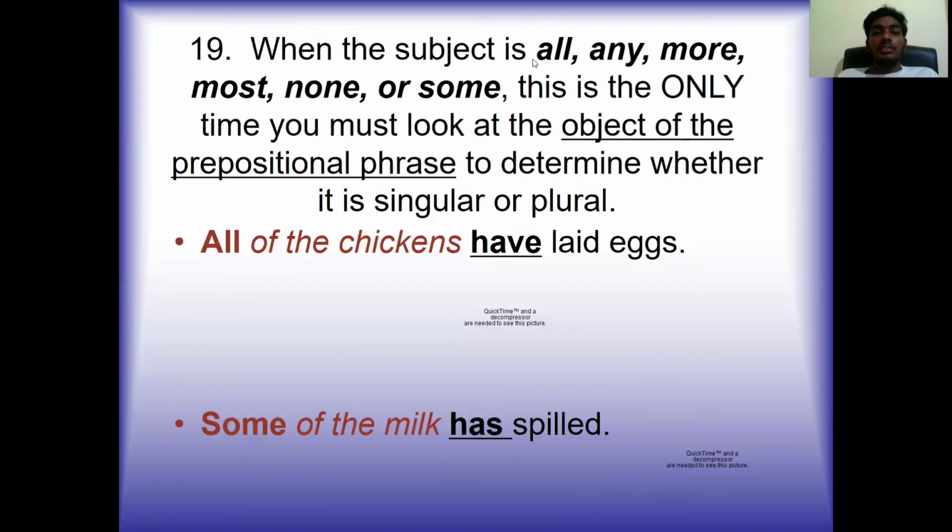When the subject is all, any, more, most, none, or some, this is the only time you must look at the object of the prepositional phrase to determine whether it is singular or plural. All of these chickens have laid eggs. Some of the milk has spilled. Okay, these are two examples for this.